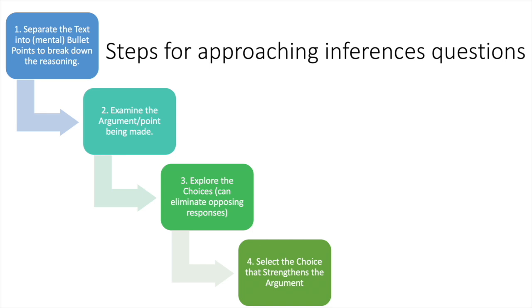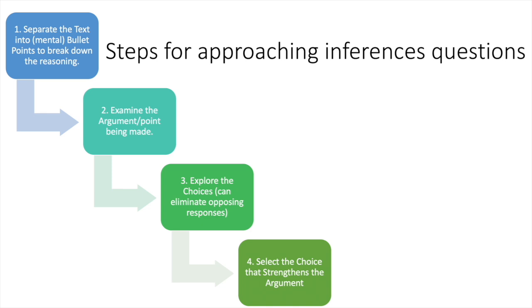The third step is to explore the choices, and you should, in this step, try to eliminate anything that appears to be directly contradictory, and there's always a few options like that in every question. So usually there are two, so then you are basically boiling down to just two answers, and that saves a lot of time to think. After elimination, you can also try and inspect and see which one you think is the correct one.